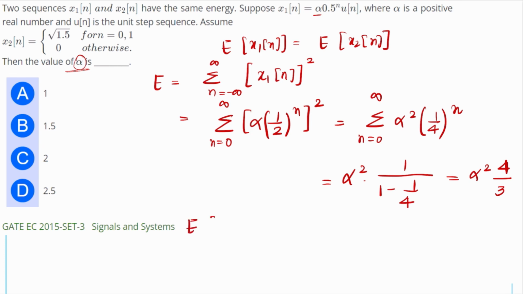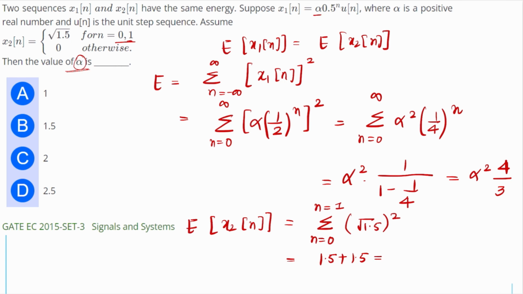If I find the energy of signal x2[n], it is only present for n values 0 and 1. So the summation from n equal to 0 to n equal to 1, and its value is root 1.5, and in order to calculate energy we have to square the value. So it will be 1.5 plus 1.5, which is nothing but 3. Now we have to equate both of them. So alpha square times 4 by 3 is equal to 3. According to the question, they have the same energy.